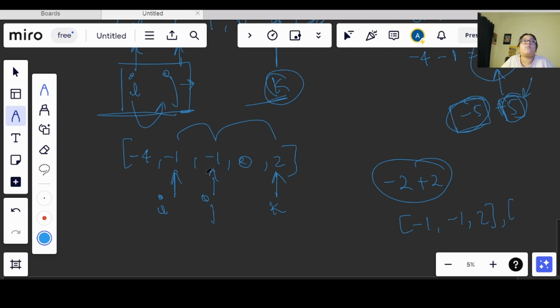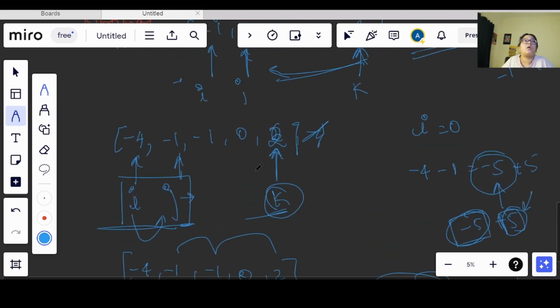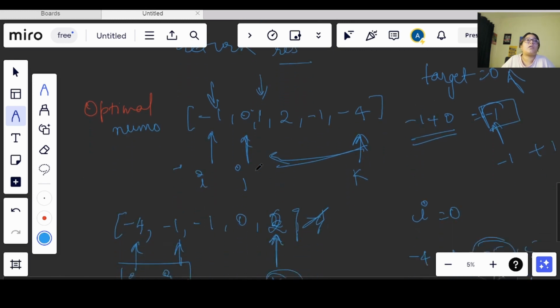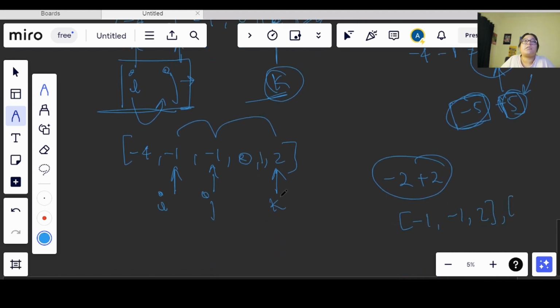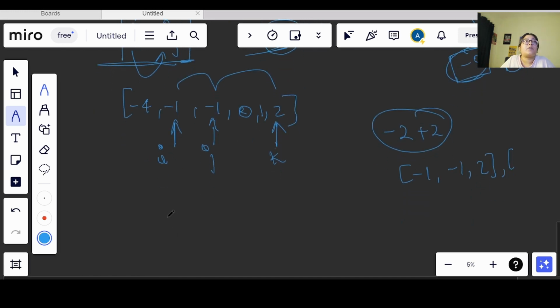Now again, I guess I missed something. I have missed one here. We already got an answer, so in the next iteration I will be moving one step forward every time. So now I will move here, and my k will be here and j will be here.